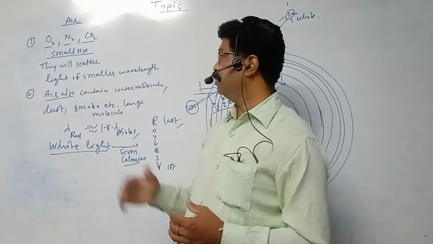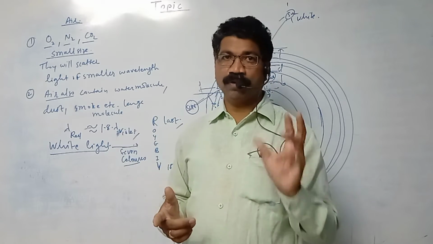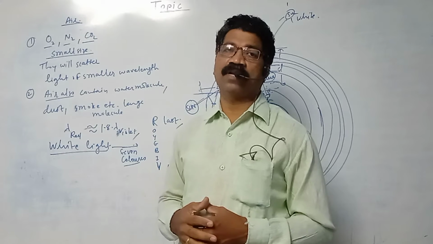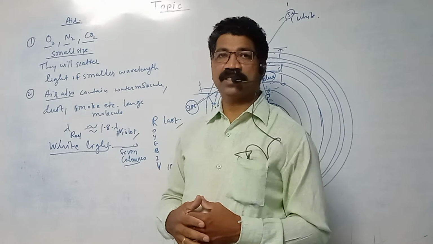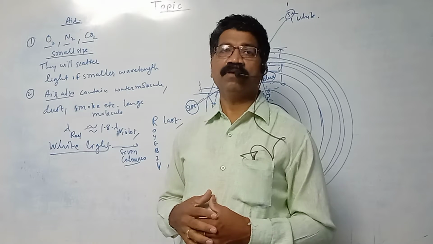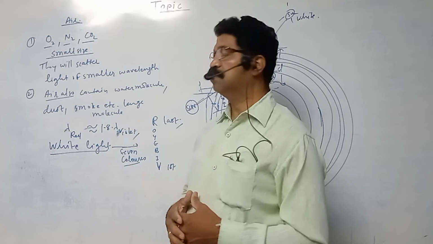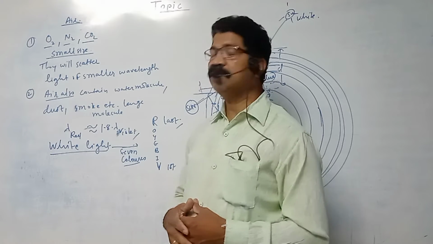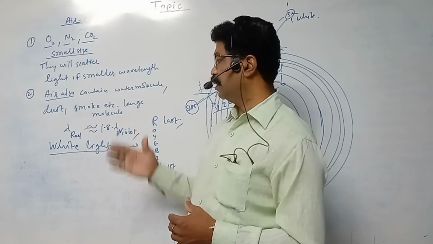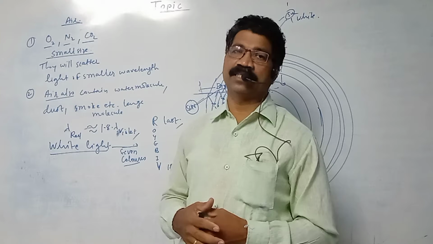Then air also contains water molecule. Water molecule H2O, 2 hydrogen, 1 oxygen. The molecule size is larger. Then what? Smoke, dust. All these molecules are of larger size. So they will scatter the light of larger wavelength. Which is the light of larger wavelength? It is yellow, orange, and red. The red is the largest wavelength.